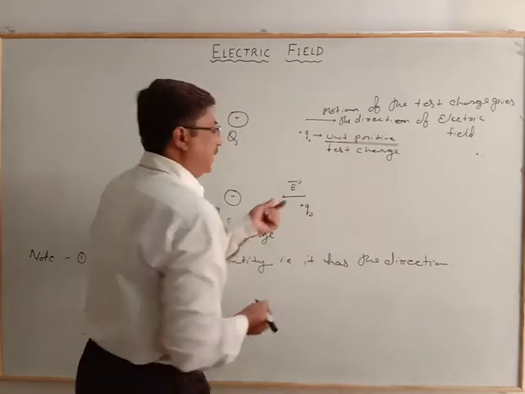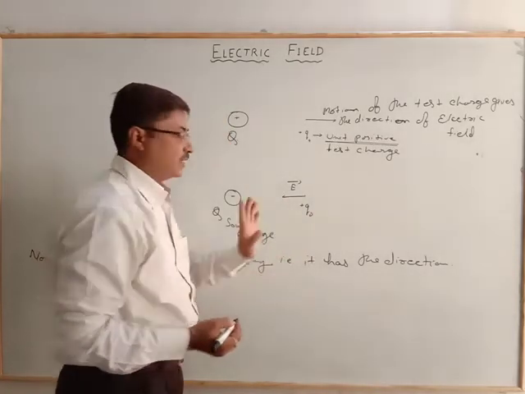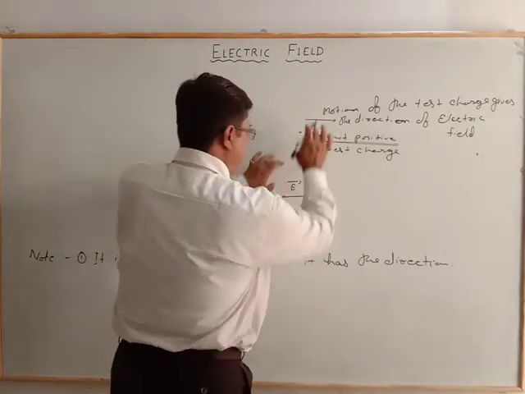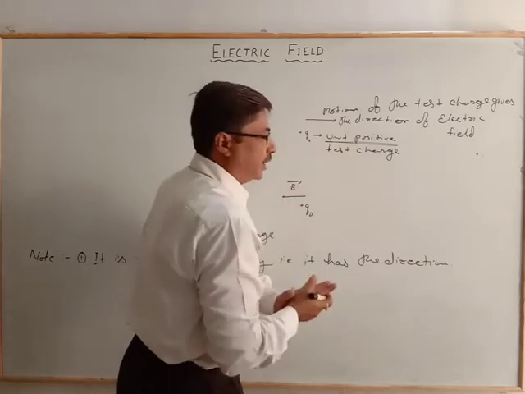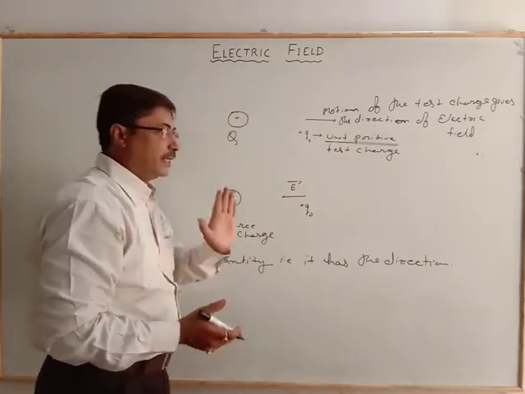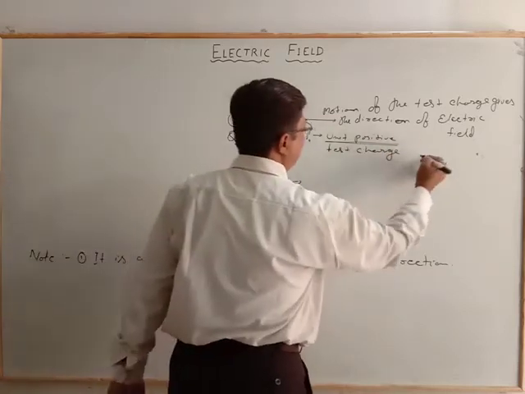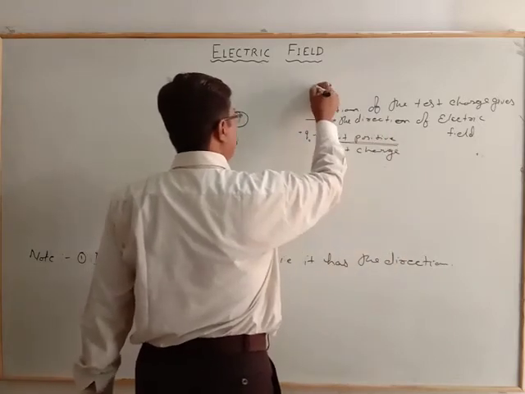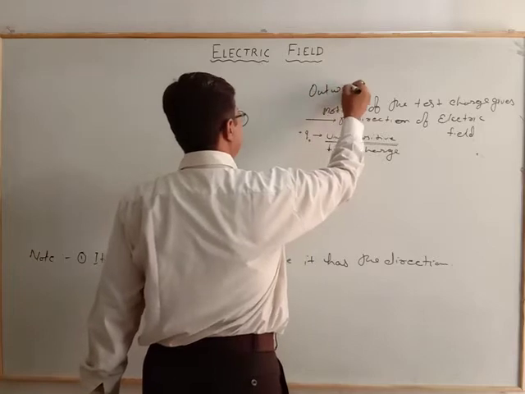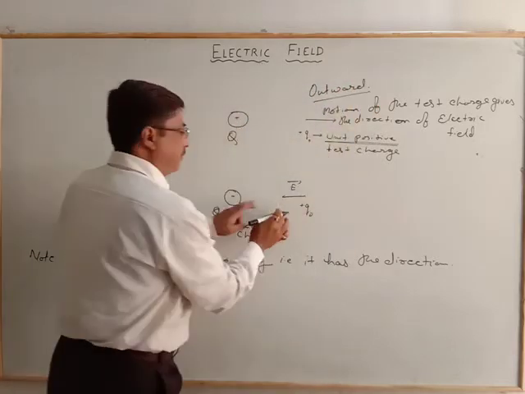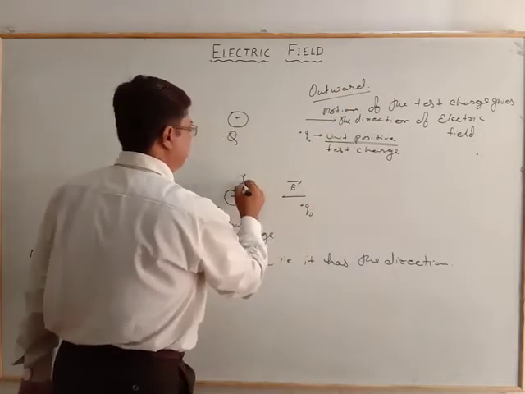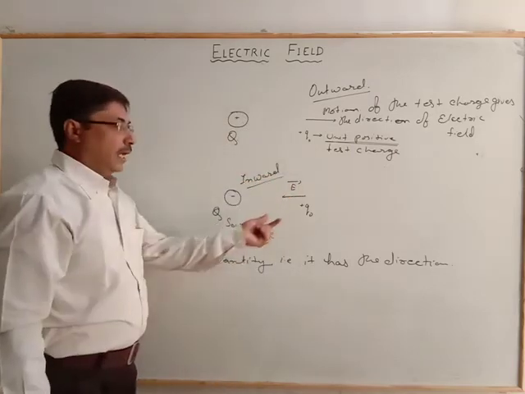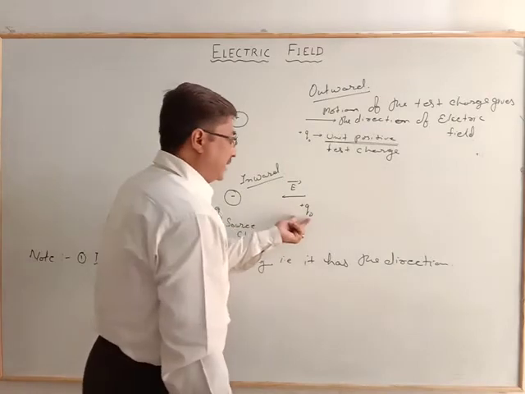Who will represent the direction? The motion of the test charge, here also. In both cases, we come to the conclusion the electric field has a direction. Here the electric field has the direction outward, but here we will see the inward direction. And who will represent the direction?